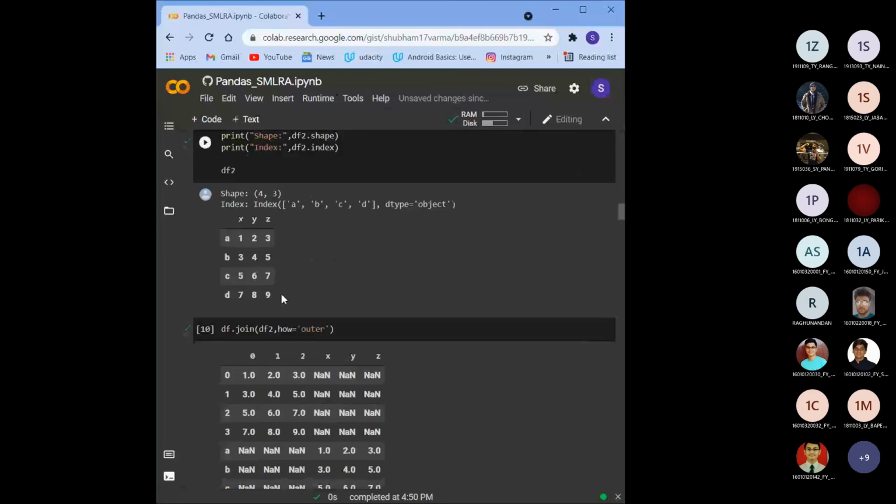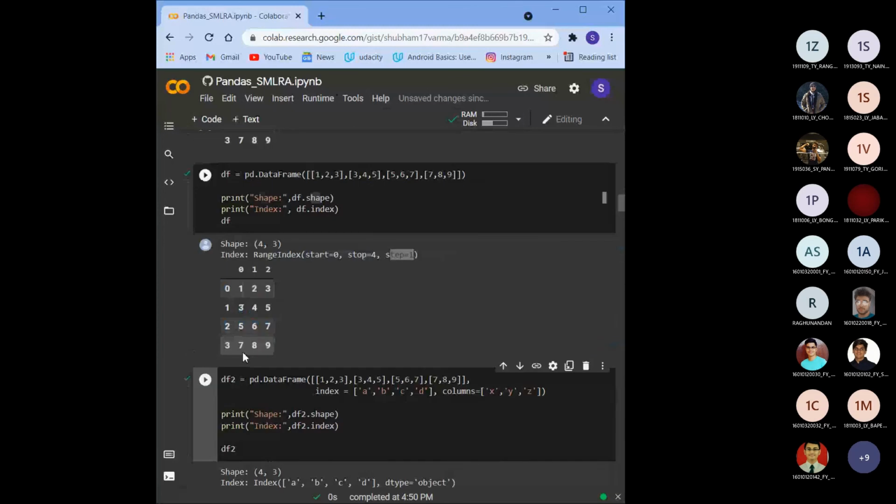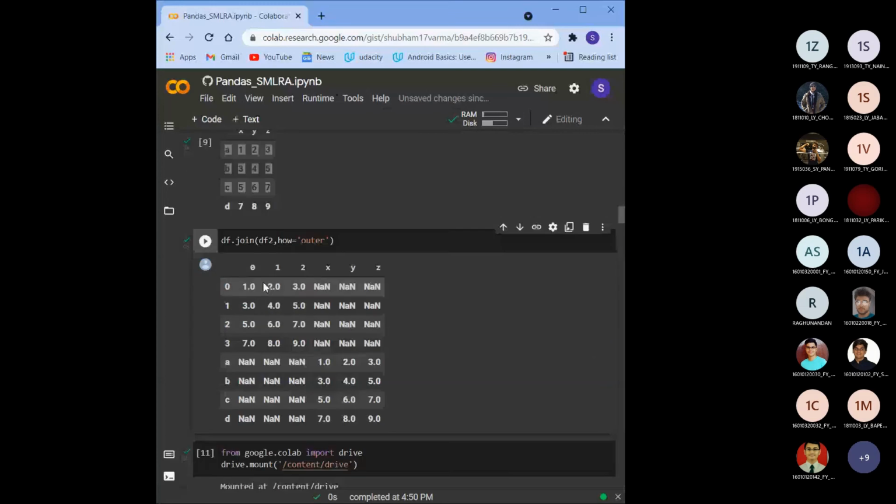As you can see here, the index was ABCD, and here the index was 0, 1, 2, 3. So what has happened is it has created a table. In this table, you have 0, 1, 2, 3, and then the index ABCD. The first table didn't have ABCD, so here it added NaN, and similarly for the second table also. So you got a whole table of different values joined together.